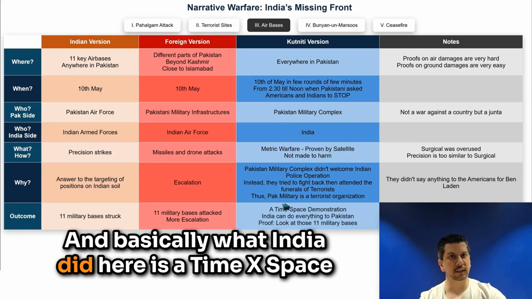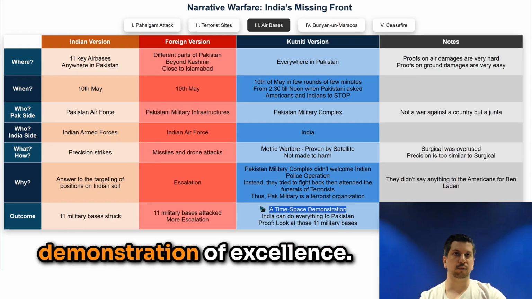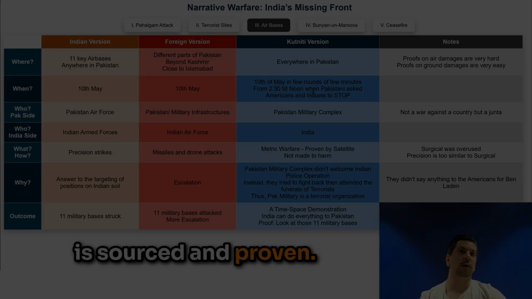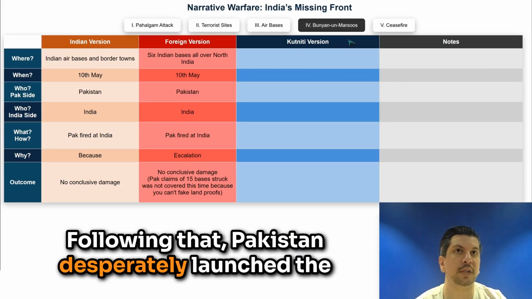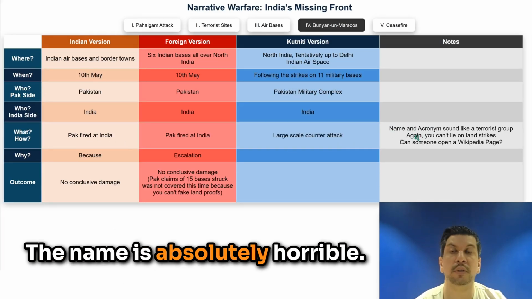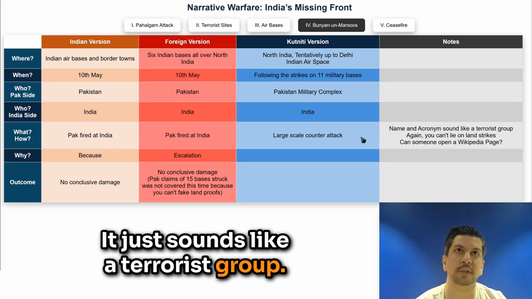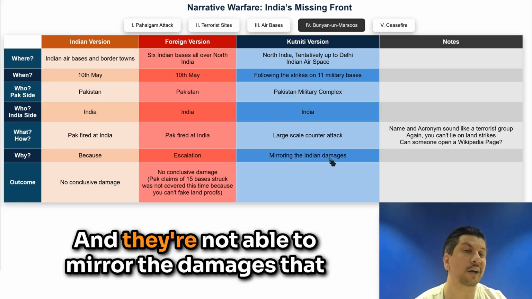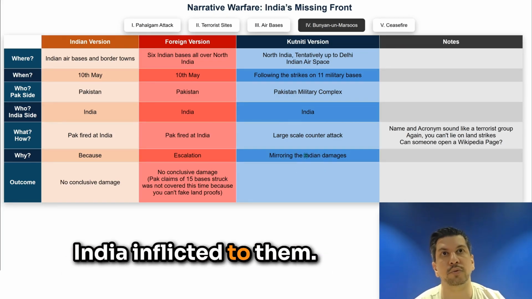And basically what India did here is a time-space demonstration of excellence. India can do whatever it wants with Pakistan, and everything is sourced and proven. Following that, Pakistan desperately launched the main phase of the operation, Bunyan-un-Marsoos. The name is absolutely horrible. It just sounds like a terrorist group. It's the same word format as LET or JEM. And they are not able to mirror the damages that India inflicted on them.